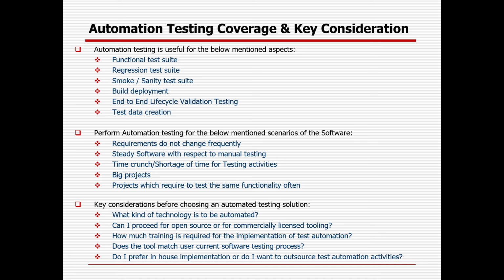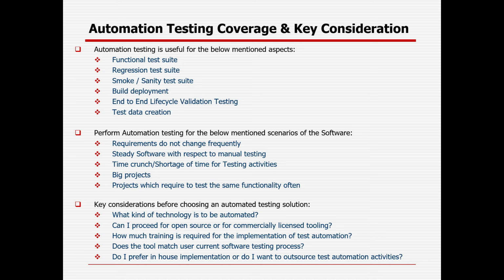So what are the different types of things we can automate? Primarily we should focus automation on the smoke or sanity testing suite, because those will be executed every time a new build is coming, or some new requirement or defect fix arrives.